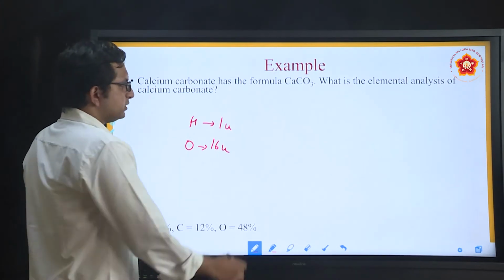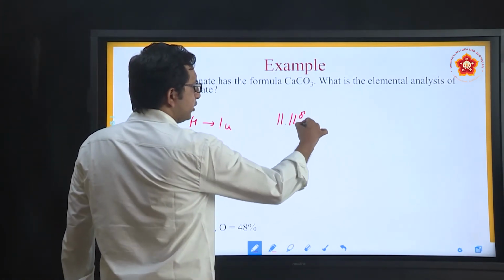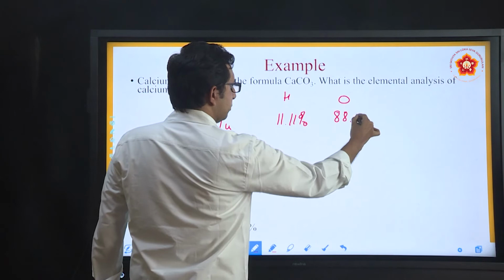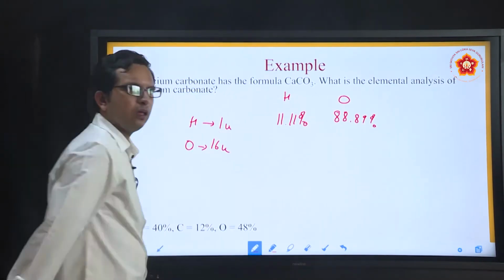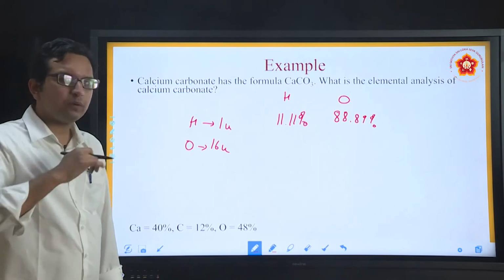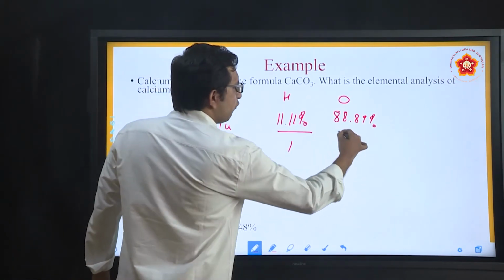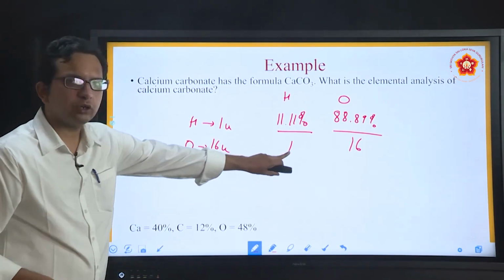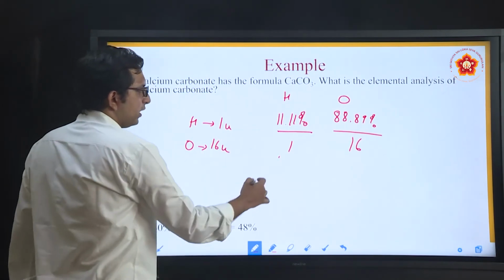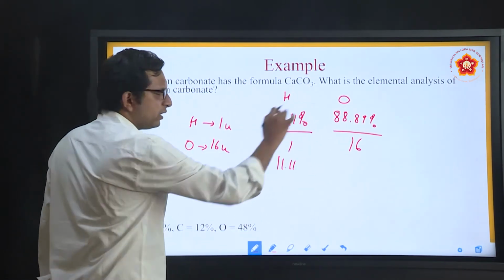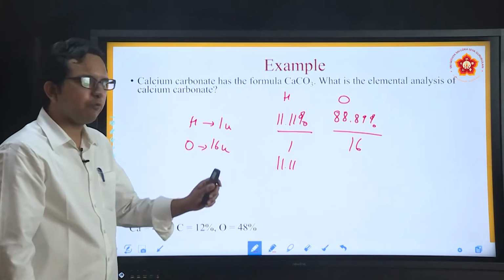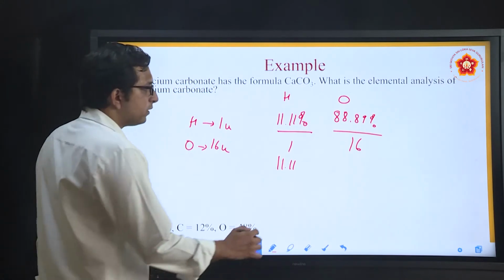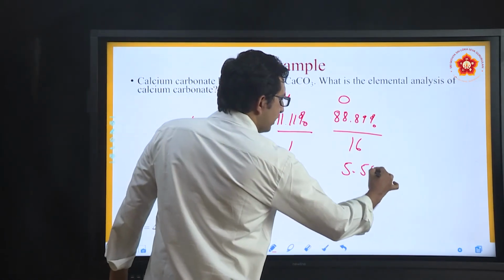So in this case, they are told that hydrogen is 11.11%, whereas oxygen is 88.89%. Now if I divide by the molar mass of these elements, I will be getting the factor which can be correlated by ratio. So what is this? Mass of hydrogen, mass of oxygen. What is 11.11 by 1? This will again become 11.11, whereas 88.89 divided by 16, 16 fives are 80, so it comes somewhere in between, around 5.5.